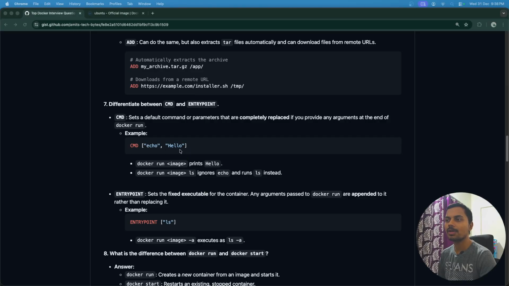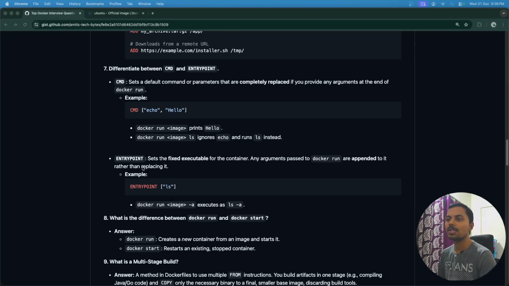Okay, so instead of echo hello, it will run ls, and it will ignore the echo hello. So this is CMD. And what is entry point then?